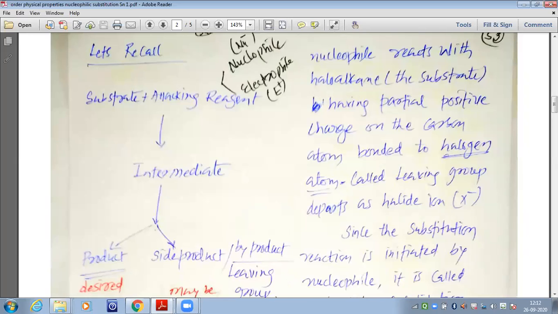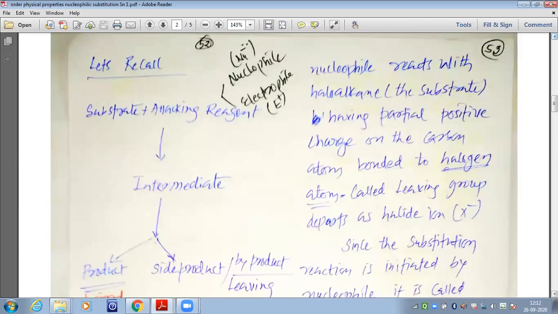You can see here that we have the substrate. This is something I have written: substrate. This substrate reacts with the attacking reagent. When the substrate reacts with the attacking reagent, it gives us the intermediate.